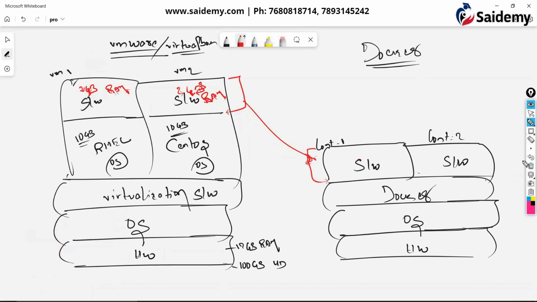Correct or not? So that's the thing. Here also, when you allocate 2 GB RAM, assume that it is consuming only 1 GB. Remaining 1 GB is waste. Neither is it consuming nor is it allowing others to use. That's the problem here, right? Because you are reserving that RAM for each virtual machine. But that is not the case here.